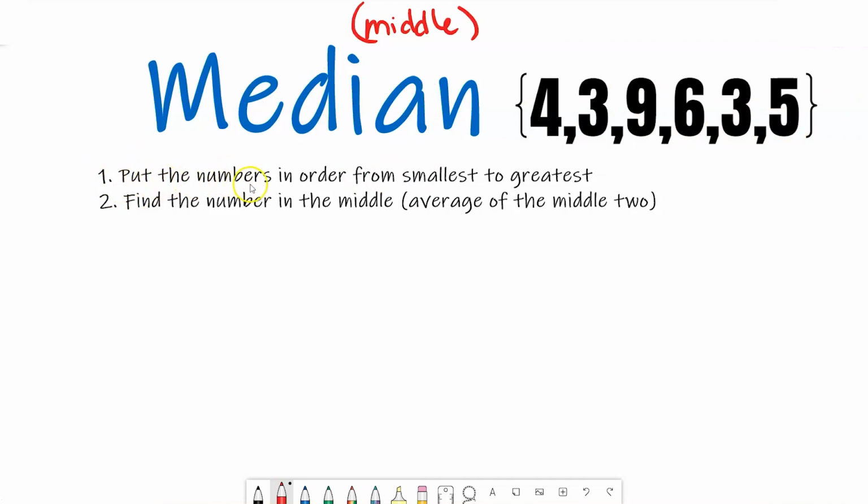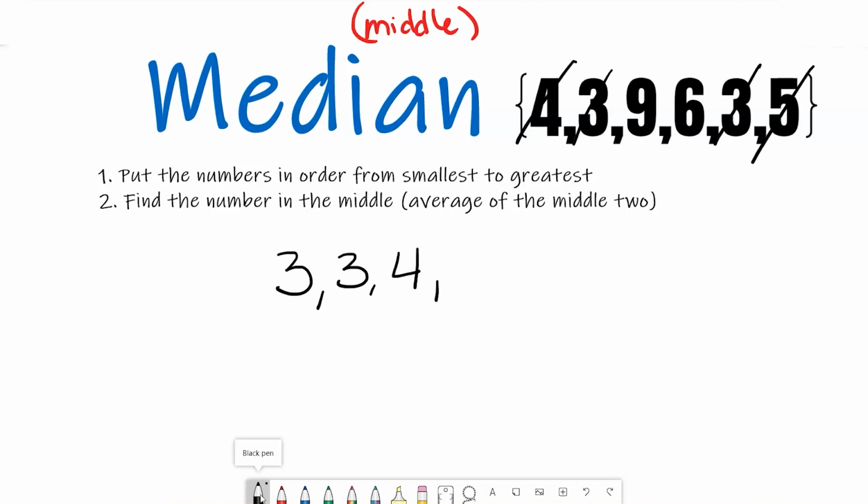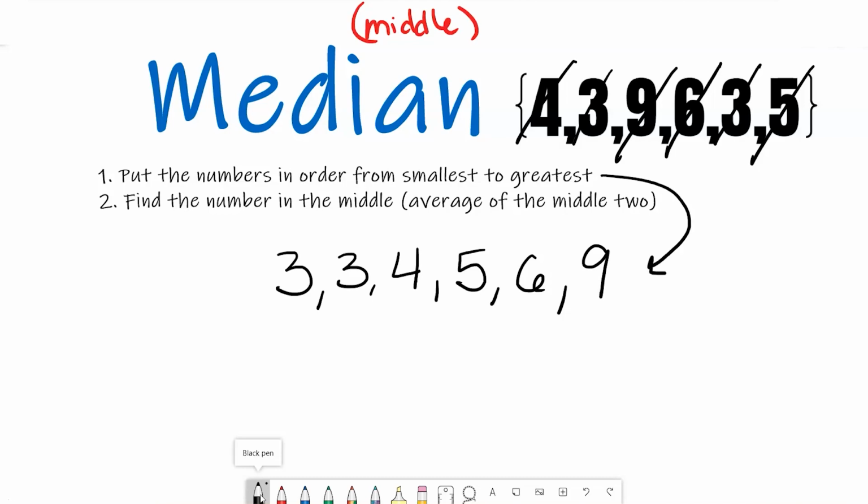Step 1, I need to put the numbers in order from smallest to greatest. I like to do a check off when I do this to make sure I don't miss any numbers. I see that 3 is the smallest number on this list, and as I go across I see there are actually 2 3s, so I'm going to cross both 3s off and add them to my list. Next would be 4, then 5, then 6, and our last and largest number is 9. So for step 1, I rewrote all of my data values in order from smallest to greatest.